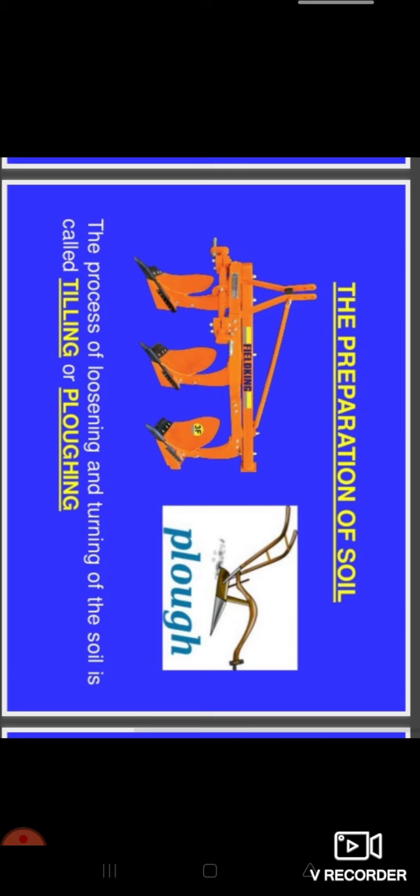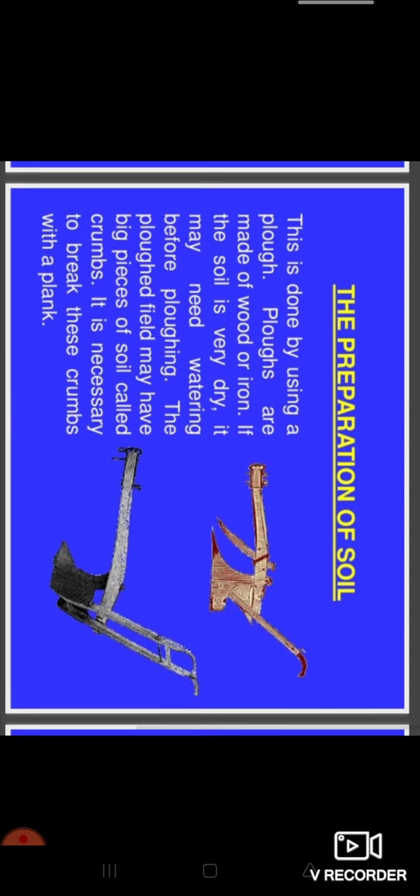Now for preparation of soil we require some tools like the plough. The process of loosening and turning of the soil is called tilling or ploughing. This is the instrument through which a farmer does the preparation of soil. It is done by using a plough. Ploughs are made of wood or iron.